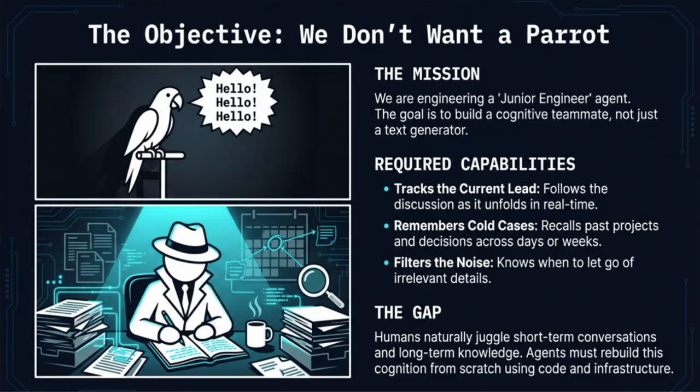Second, they must be able to remember old cases. This involves recalling past project decisions and data across days or even weeks. An agent that forgets what it did yesterday is not an effective partner. Third, they must be able to filter the noise. High level cognition requires knowing when to let go of irrelevant details so the important facts can shine through.